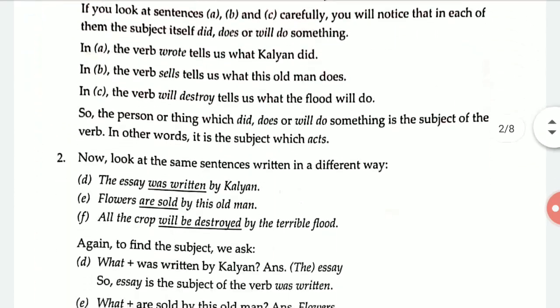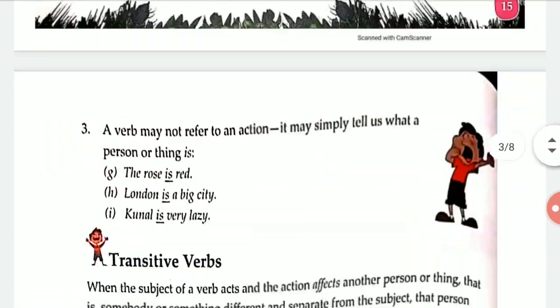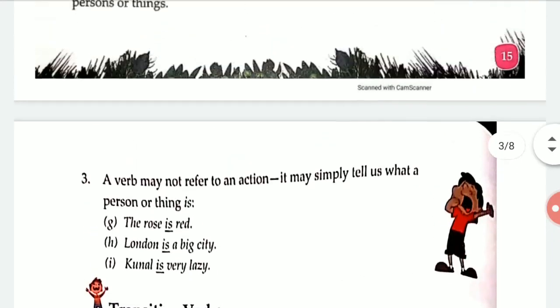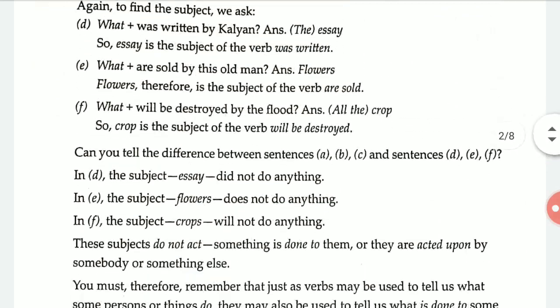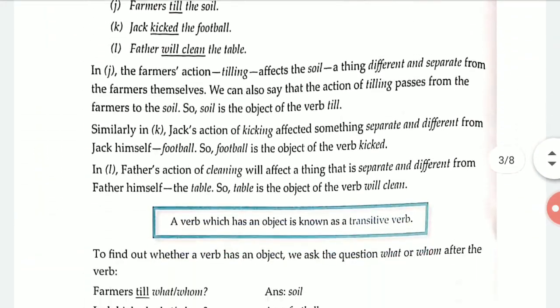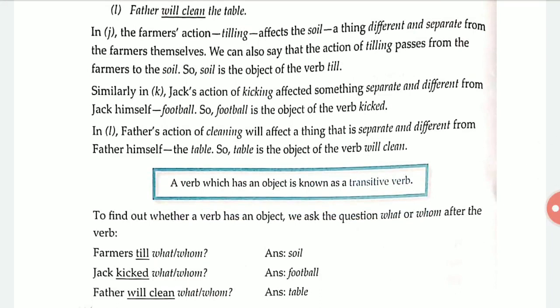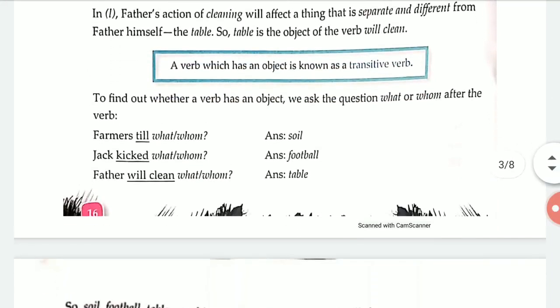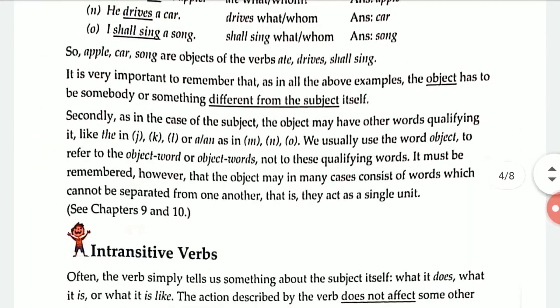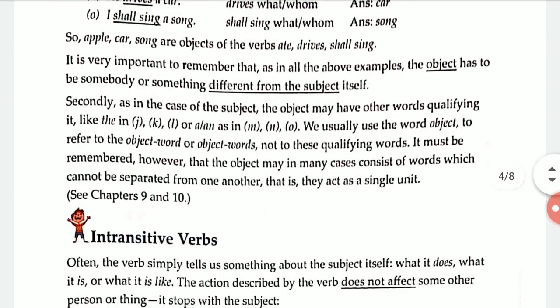We have seen transitive and intransitive, the subject of a verb and the object of a verb. We have seen what a transitive verb is, some examples, some rules, and how we can find the subject of a verb. We have seen how it works. A verb which has an object is known as a transitive verb, and we saw how we can find out whether a verb is transitive or intransitive.